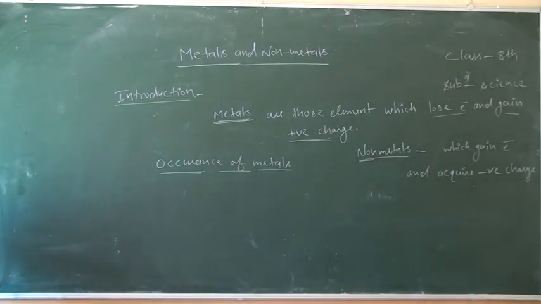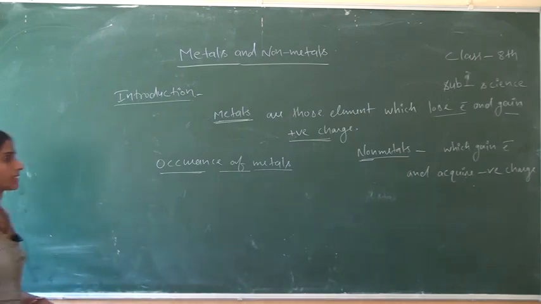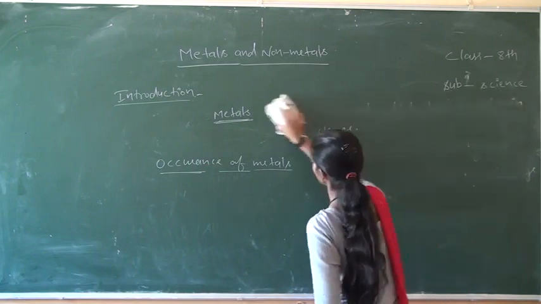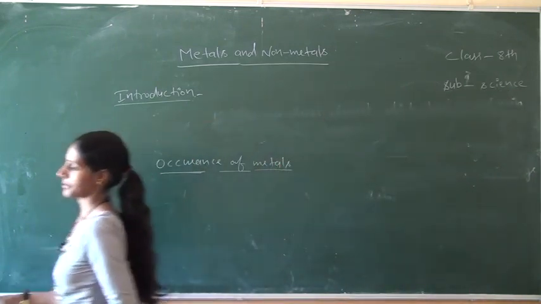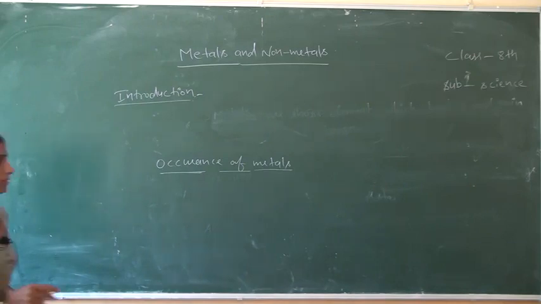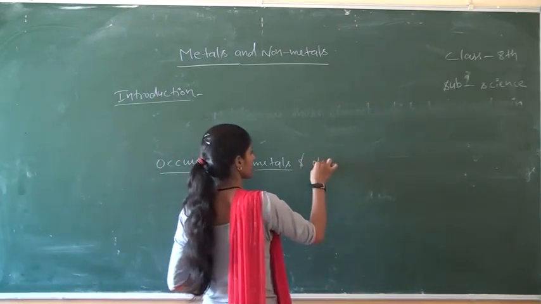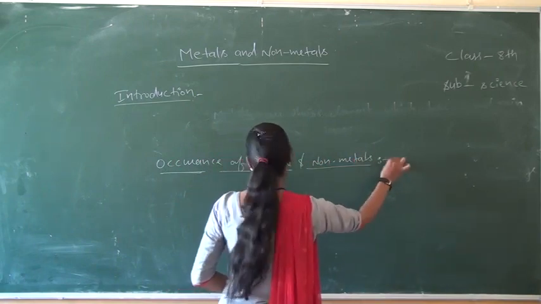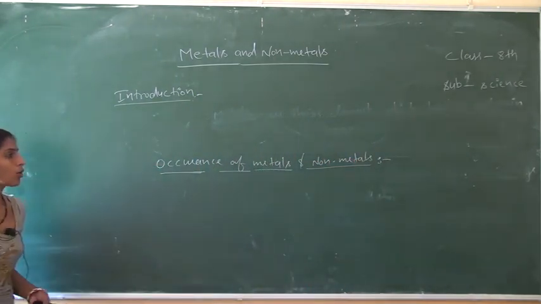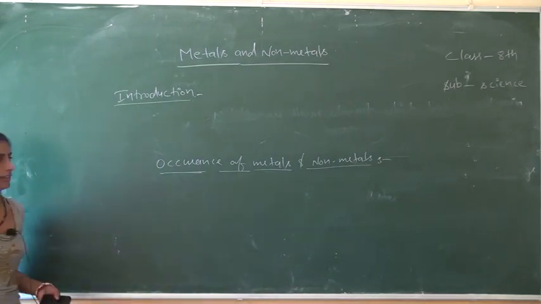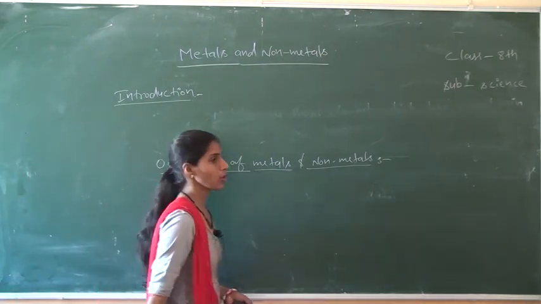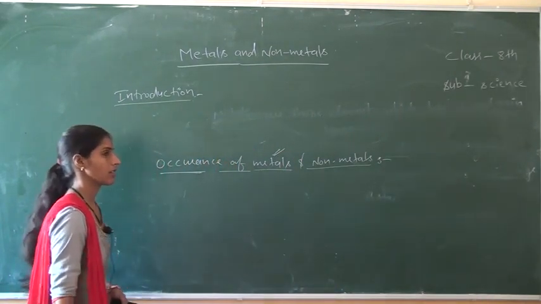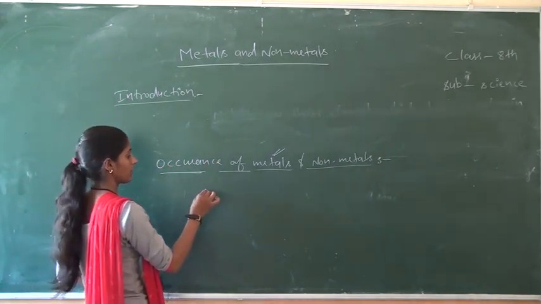Okay students, after that we will discuss the occurrence of metals and non-metals. How do metals and non-metals occur? Most metals occur in free state.